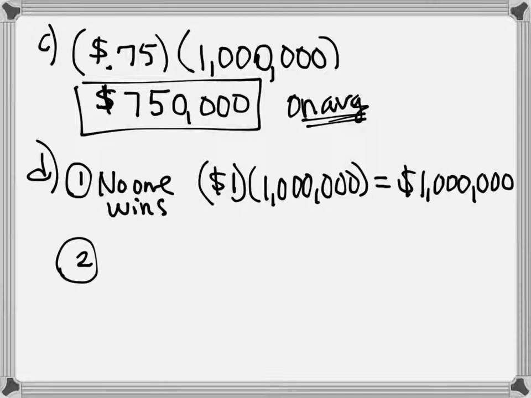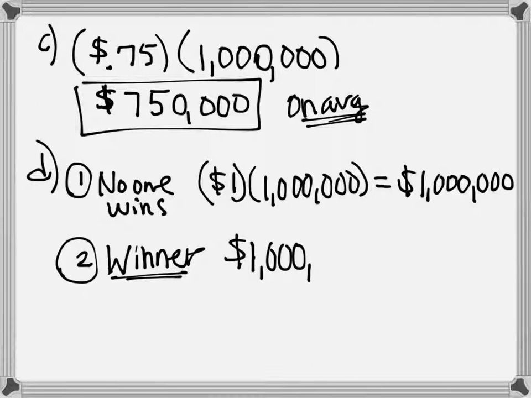No. The other possibility is that someone wins. Winner, winner, chicken dinner, right here, winner. So what happens then? Well, you still brought in $1 million, but what happened after that? How much? No, wait, 13,567,000. The 290? Yeah.